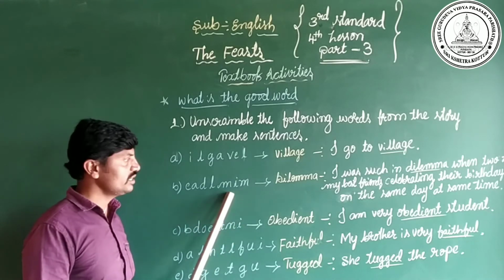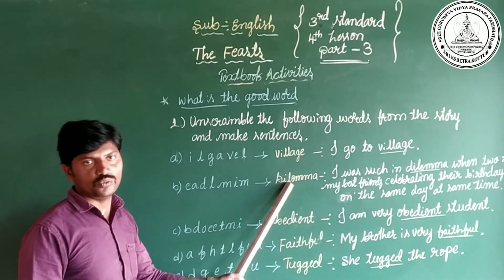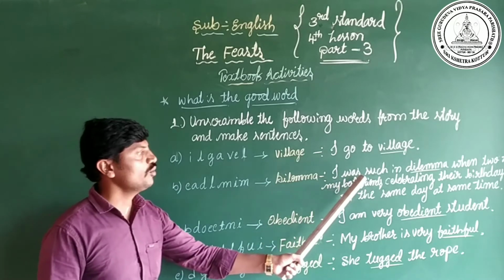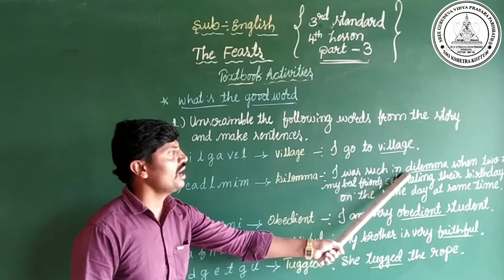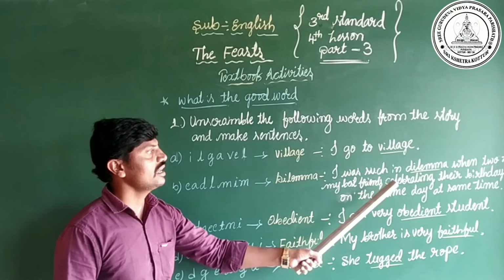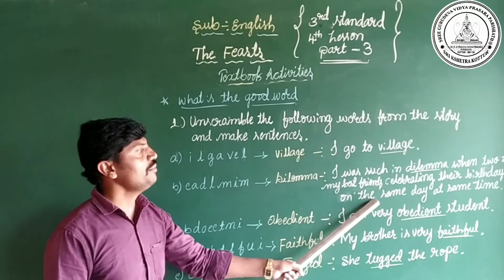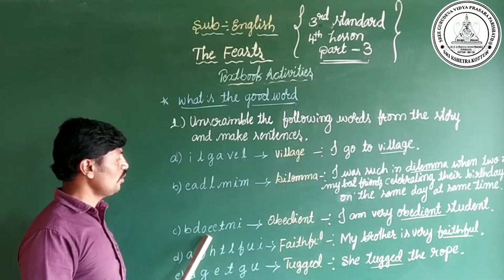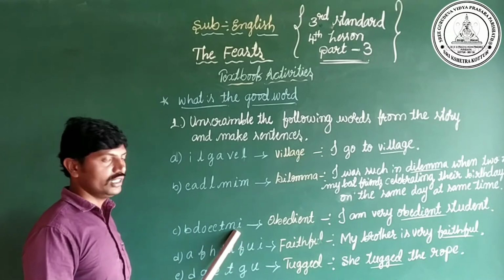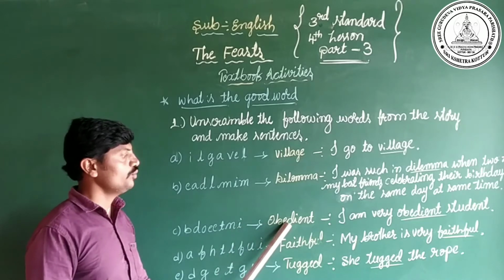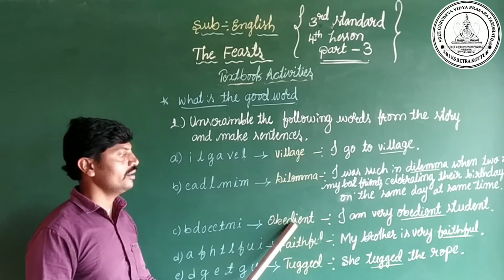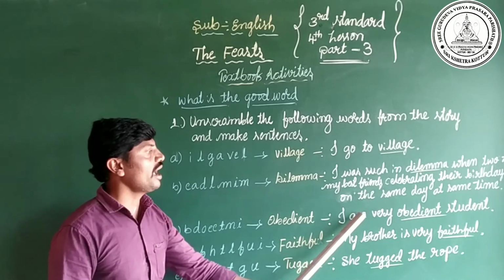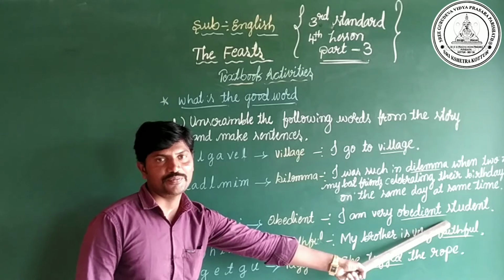Like here, E-A-D-L-M-I-M. By using these letters, I wrote one word, that is dilemma. By using this word dilemma, I framed one sentence: I was in a dilemma when two of my best friends were celebrating their birthdays on the same day at the same time. Yes, like B-D-O-E-E-T-N-I. By using these letters, I wrote one word, that is obedient. By using the word obedient, I framed one sentence: I am a very obedient student.